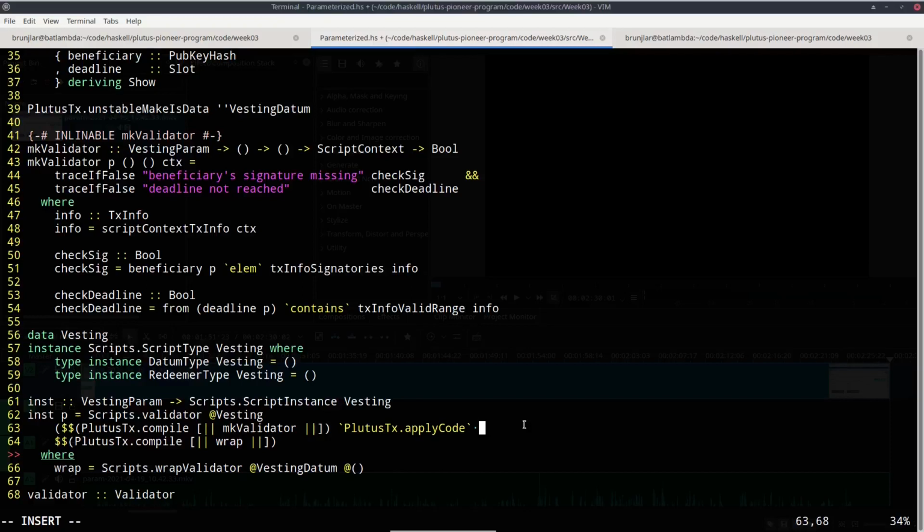But that looks as if it doesn't solve the problem, because now again, what do we write here? How do we get the parameter there? We can't use Plutus.tx compile and this quote with p, because then that's the same problem. The p is not known at compile time, but only at runtime. And this is where another important class comes in, the so-called lift class.